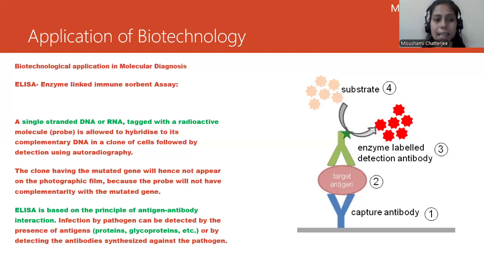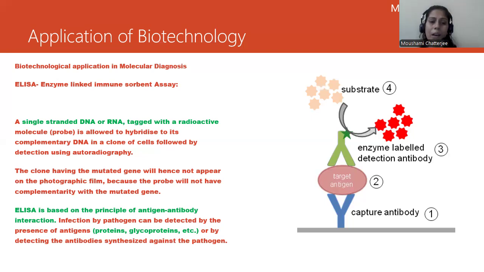A single stranded DNA or RNA which we are trying to analyze is tagged with a radioactive molecule and it is allowed to hybridize. So single stranded DNA or RNA, whichever is there, we will tag it with the radioactive probe or molecule and it's allowed to hybridize to its complementary DNA in a clone of cells, followed by detection using autoradiography. So very simply, we have to use a radioactive element along with the DNA or RNA. The clone having a mutated gene will hence not appear on the photographic film.